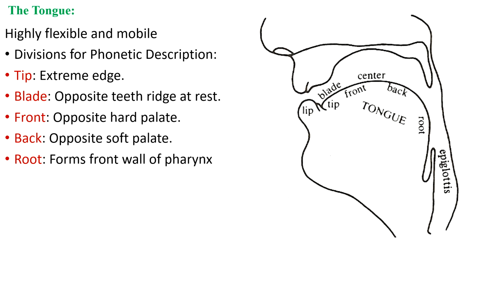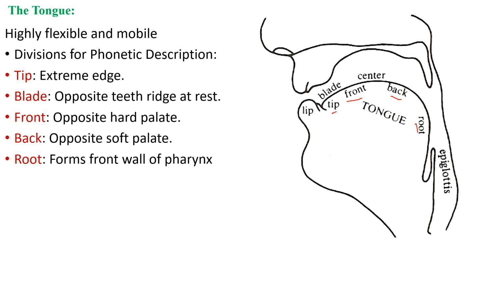Other articulatory organs: the tongue is very flexible and mobile. You see the divisions of the tongue: the tip of the tongue, front of the tongue, back of the tongue, root of the tongue.